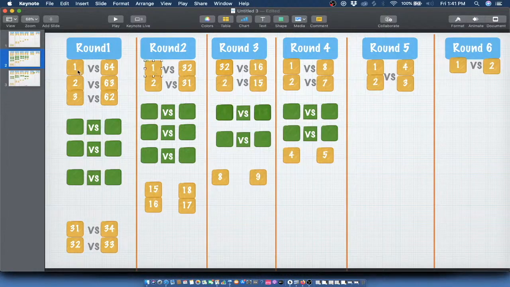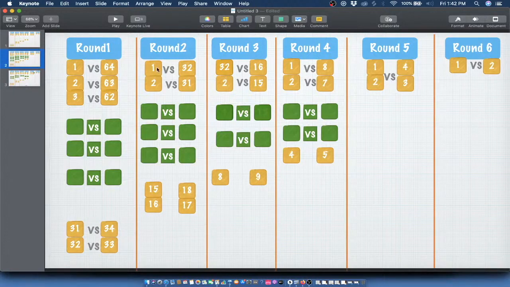So if you notice, the winner of the first match is being pitted against the winner of the 32nd match. That's the basic logic being played around. It is not very important if player 32 or maybe player 33 makes it to the second round. The idea is that the highest player or the first match winner will play against the last match winner. The second match winner will play against the second last winner, or the second last match of the first round. Right? Are we okay with this logic?